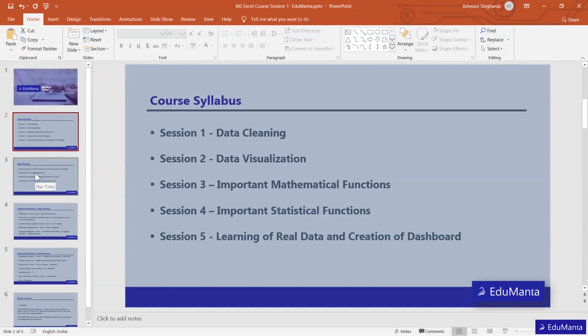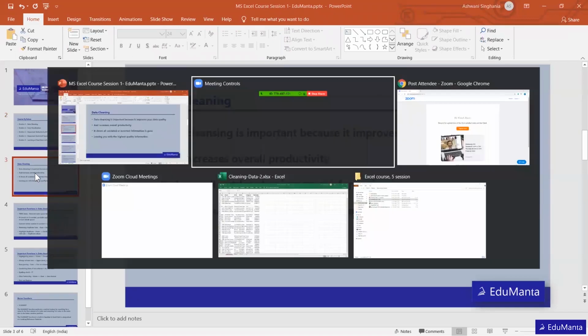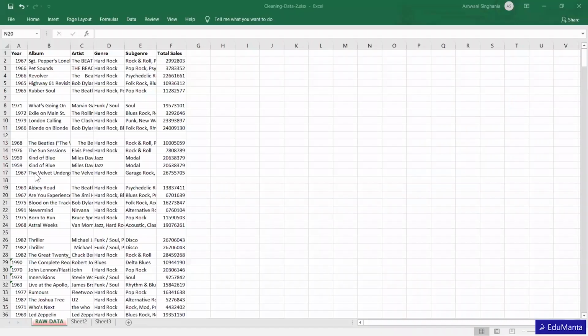I hope it is clear to everyone. So we are going to our first session, that is data cleaning. Let me pull up the Excel file. Yeah. So here we can see some data, right? And this data is basically all about